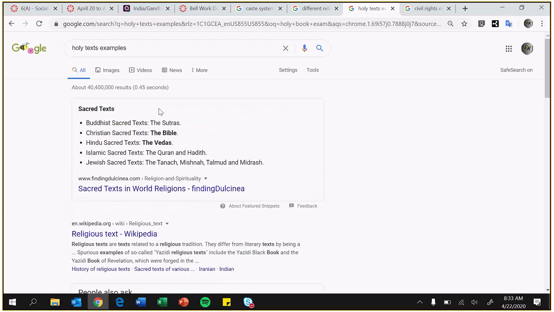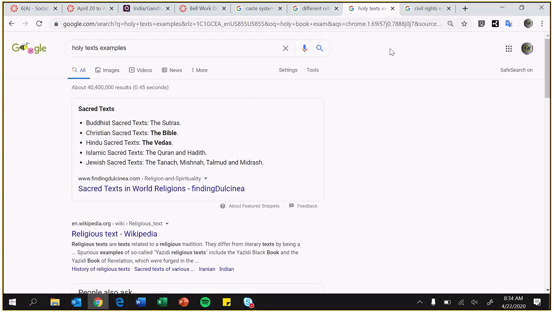For the Vedas, it is a holy book, okay? The Hindu holy scripture is the Vedas, so give me other scriptures from the other religions. So you have the Torah, which is the Jewish one, or one of the Jewish ones. You have the Quran, which is Islam. You have the Bible, Christianity, and the Sutras, which is the Buddhism one. So just other religious textbooks. For the must-haves of the Vedas, it's a holy textbook, so it has gods, it has rules, it has the stuff that you would see in the Bible, in the Quran, and in the Torah.